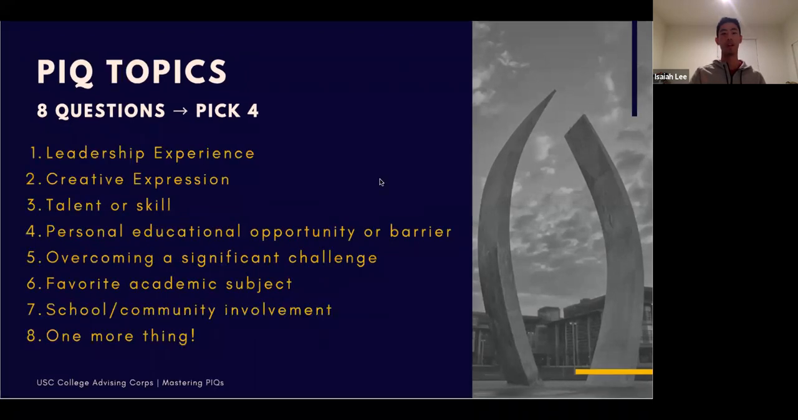And as I mentioned, for the PIQ topics, there are 8 questions and you're going to pick 4. These are the main topics that each question touches upon. The first one is leadership experience, second, creative expression, third, talent or skill, fourth, personal educational opportunity or barrier, fifth, overcoming a significant challenge, sixth, favorite academic subject, seventh, school/community involvement, and eighth, one more thing.